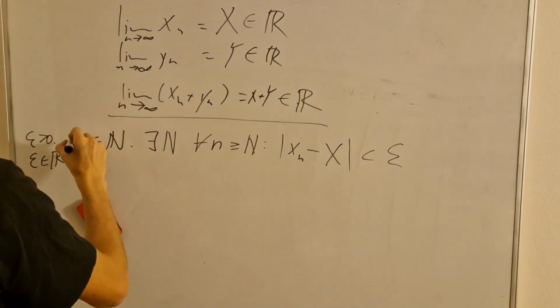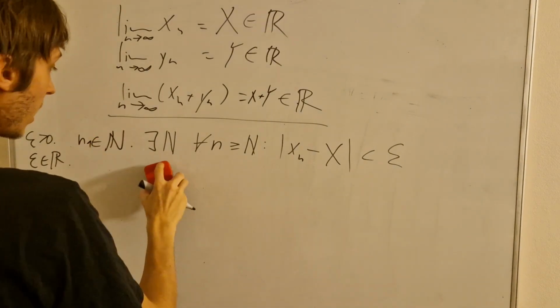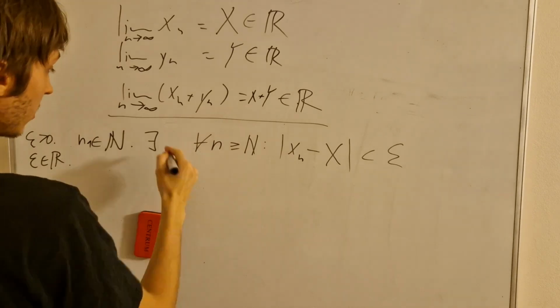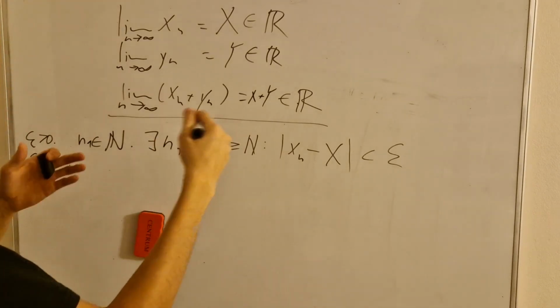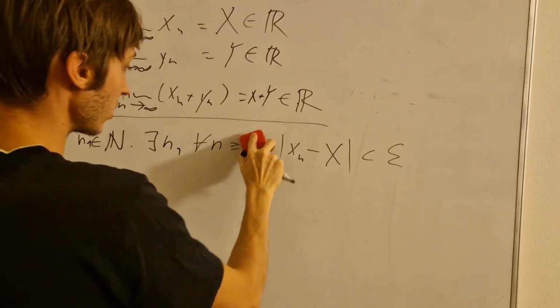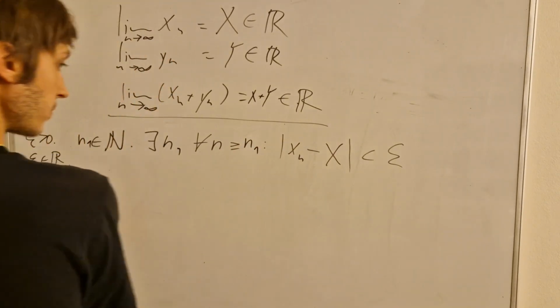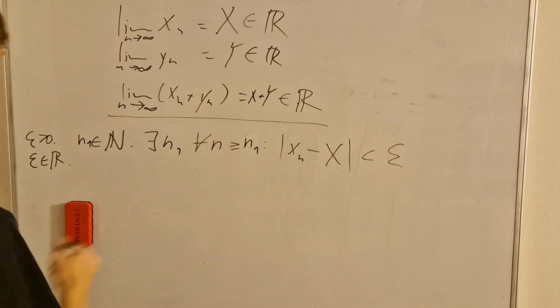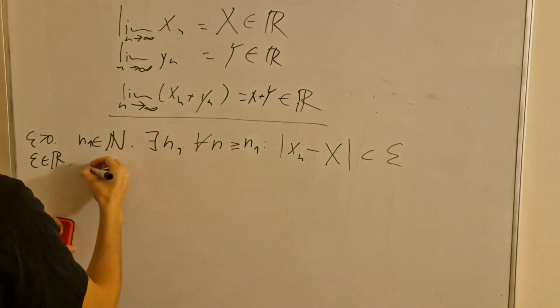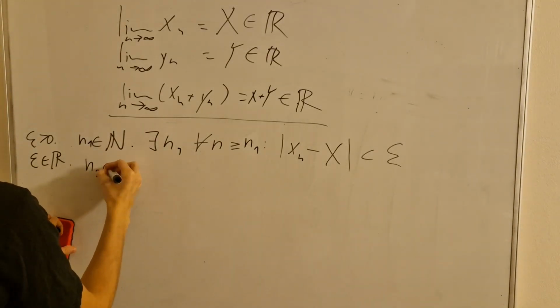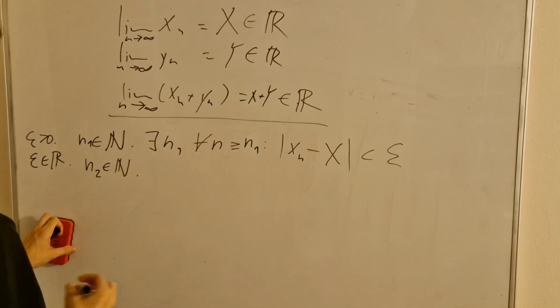So let's say first this is going to be N1, and then for the y_n we'll do the same thing. So instead of capital N, we'll now replace it by N1. And for y_n there is also some N2 in the natural numbers.